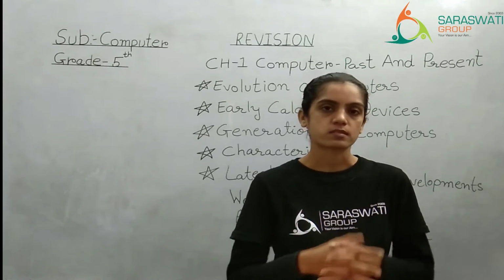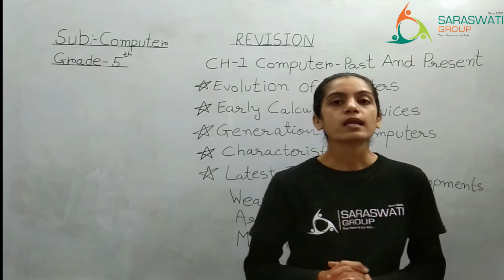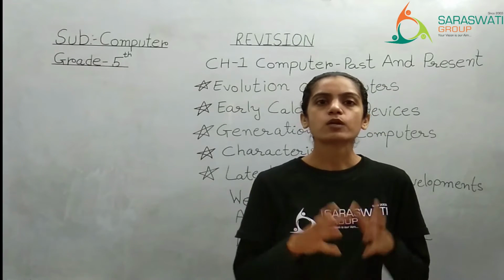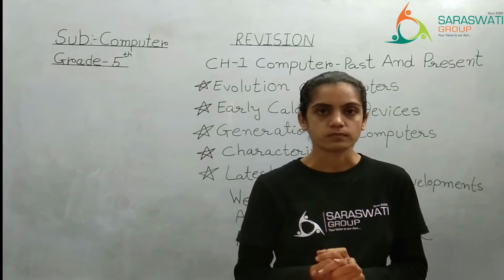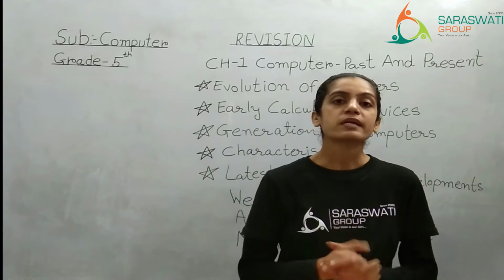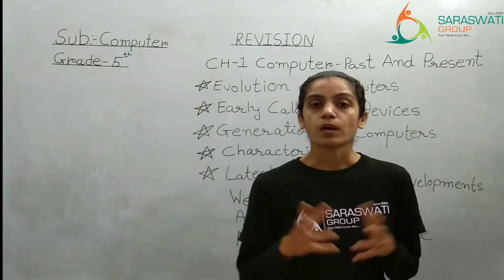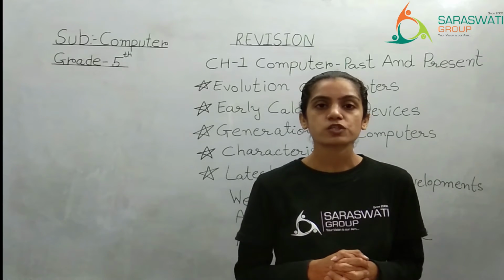In the abacus, people could only perform addition and subtraction. But what about multiplication and division?